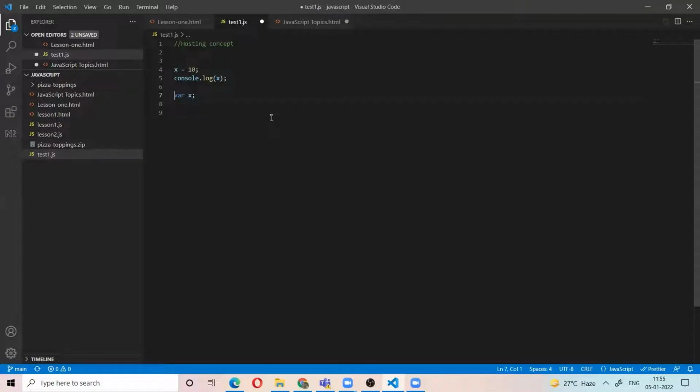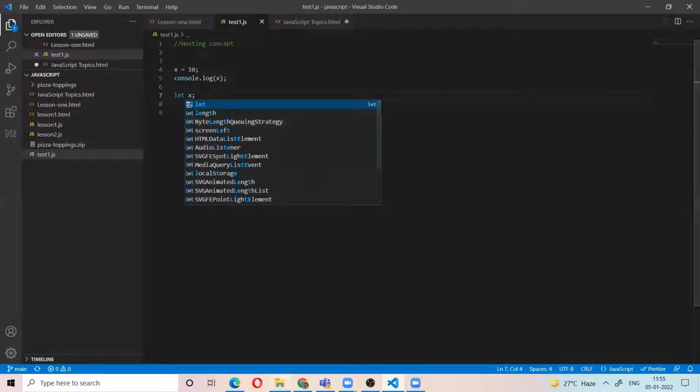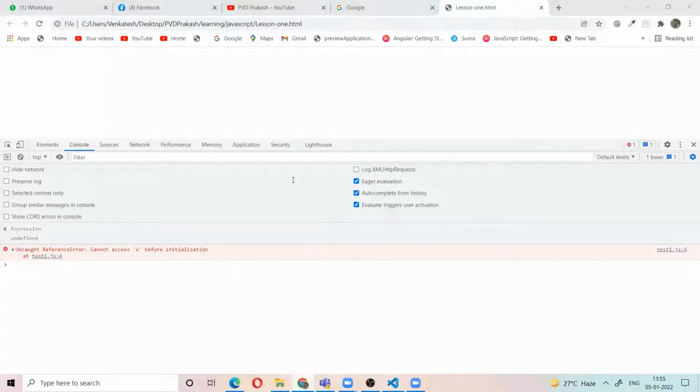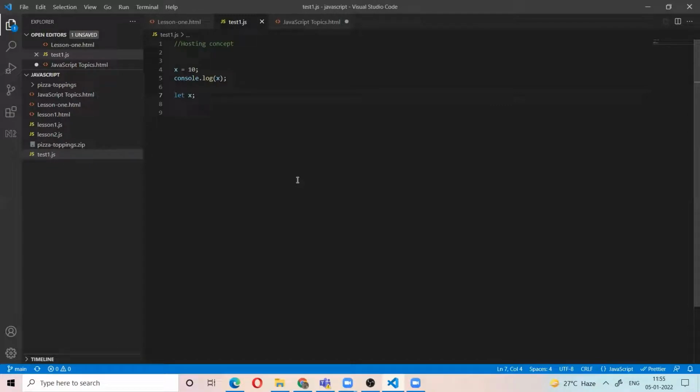Why? Because of JavaScript's assumption: if you assign a value to something, it thinks it's already declared, already hoisted somewhere throughout the program. This is called the hoisting concept. But this is only in the case of var. For example, if you use let, what will happen? Let's see. Error. If we declare the variable after assigning the value using the let keyword, it throws an error. But if we declare it after assignment using the var keyword, it does not give any error. Just remember this is called the hoisting concept.